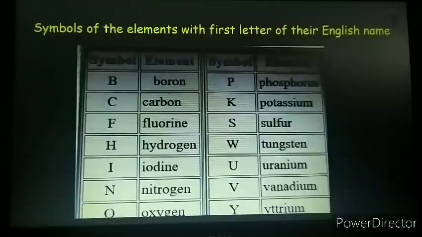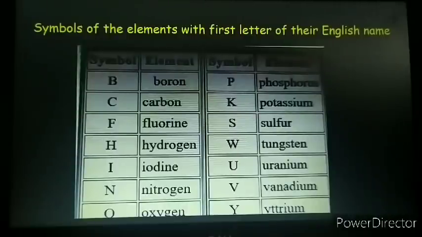It is the third part which we will be discussing after this point. So here we see that there are some symbols assigned to the elements, and these symbols are from their English name itself. That is, the first letter of their name is taken as the symbol.